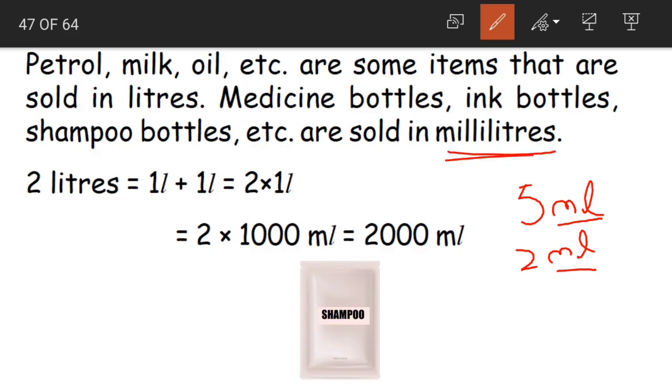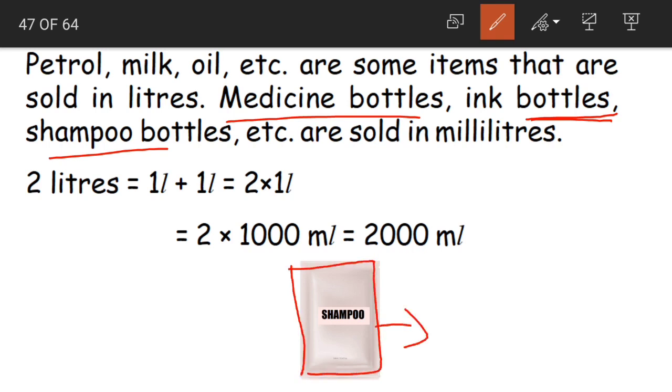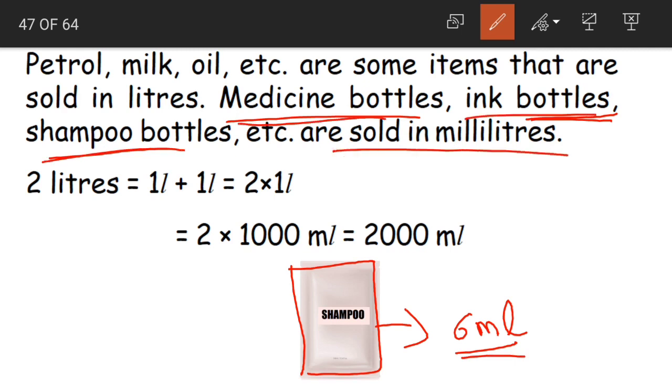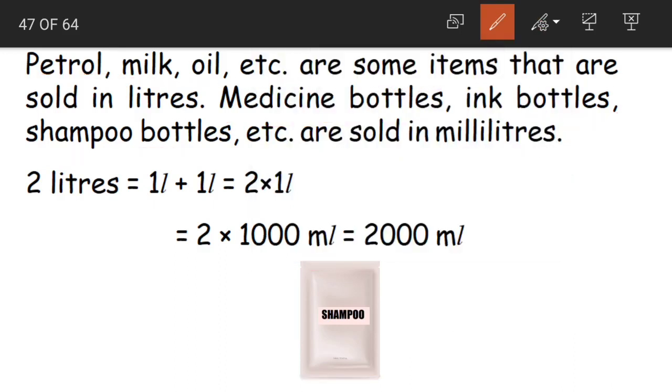Ml means milliliters. And apart from the medicine bottles, we have ink bottles and shampoo bottles also, which are sold in milliliters. If you look at shampoo packets, children, the volume of a small packet would be 6 milliliters. So medicine bottles, ink bottles and shampoo bottles are sold in milliliters. Petrol, milk, oil, etc. are some items that are sold in liters.